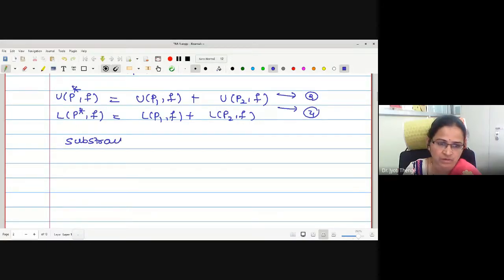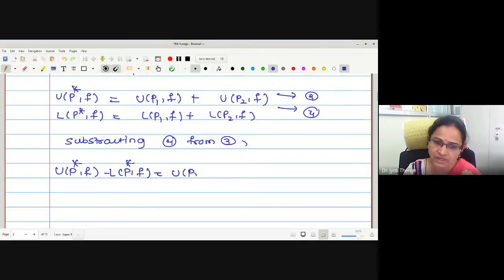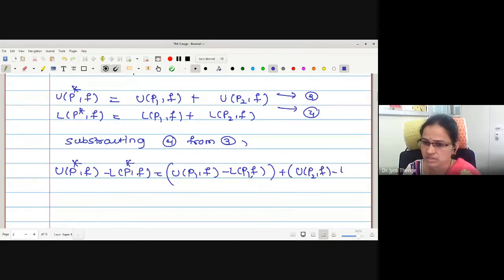Subtracting 4 from 3 gives us UP star f minus LP star f is equal to, while writing we will write the sums corresponding to P1 in one bracket. Therefore this is UP1f minus LP1f added with UP2f minus LP2f.